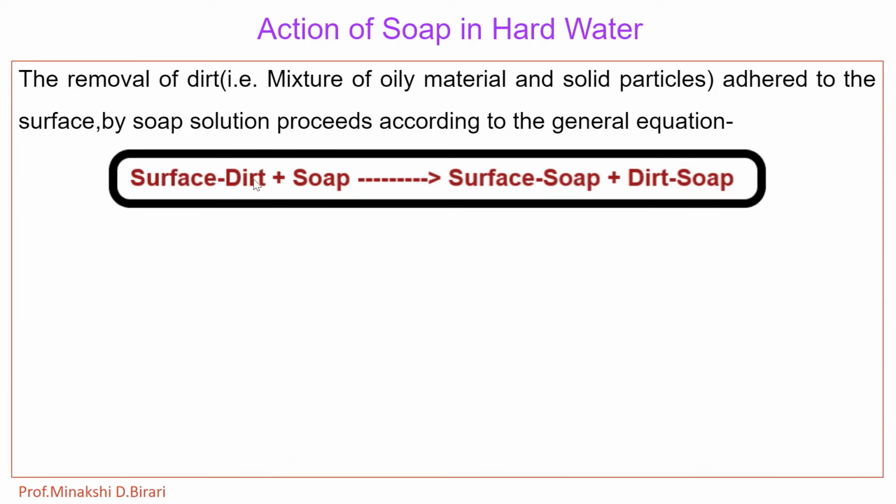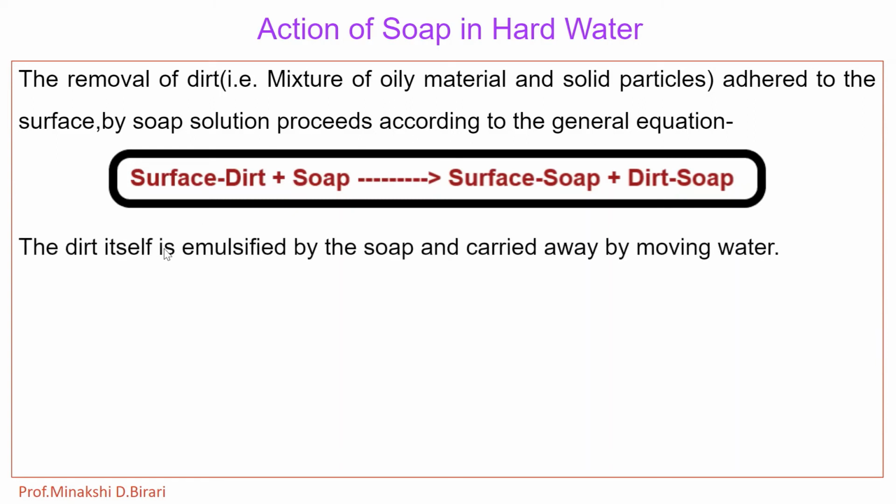Surface dirt, and when we add the soap, there is a reaction giving surface, soap and the removal of dirt, as all the dirt particles get adhered by the soap particles. The dirt itself is emulsified by the soap and carried away by moving water. So that is the general equation: surface dirt plus soap gives surface plus dirt-soap.